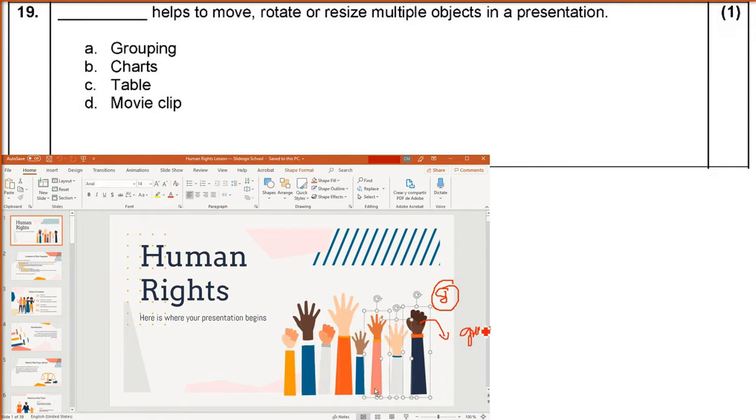And that is not advisable, and that is very cumbersome also. So just group them, and then whatever you do will be done on all of these 8 or multiple items you select together in a group. You can do the resizing, rotating, moving, and even deleting multiple items. Grouping is the answer.